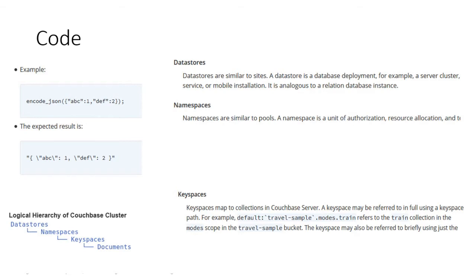Here you see the data store, namespace, key spaces, and documents. These are the information present in that particular database, and that's what we are extracting. It's not like what we are doing in MongoDB or MySQL. In MongoDB, we bypassed username and password.